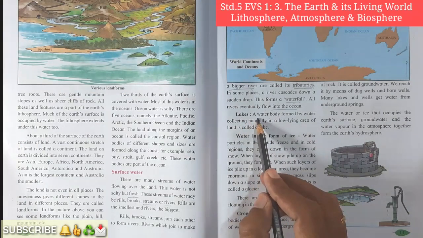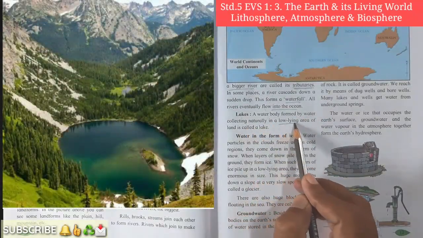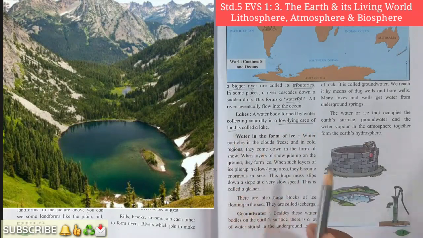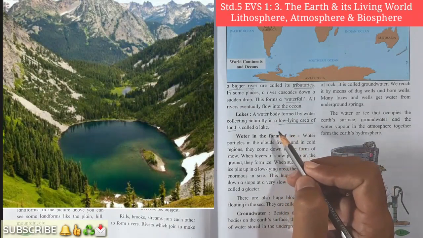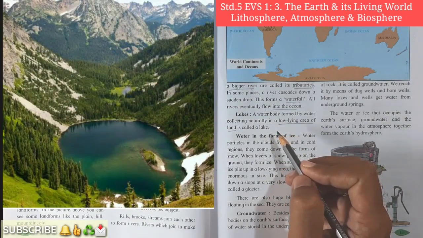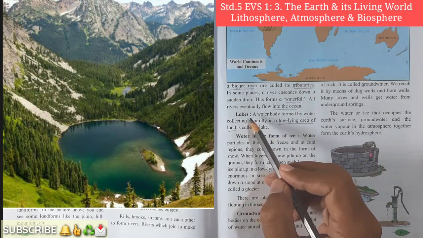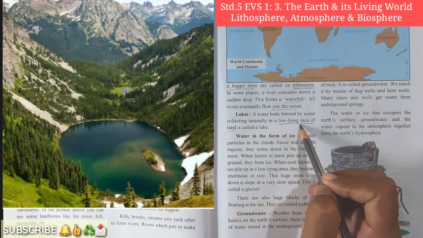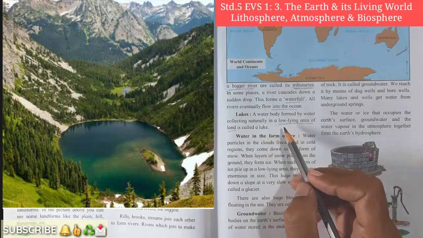Lakes. A water body formed by water collecting naturally in a low-lying area of land is called a lake. Students, what do you mean by lake? Can you tell me? Have you ever seen a lake? If you have seen, you can type yes in the comment box. It is a deposition of water in the low-lying area of land naturally. It is not artificial. If it is artificial, that is called a dam.